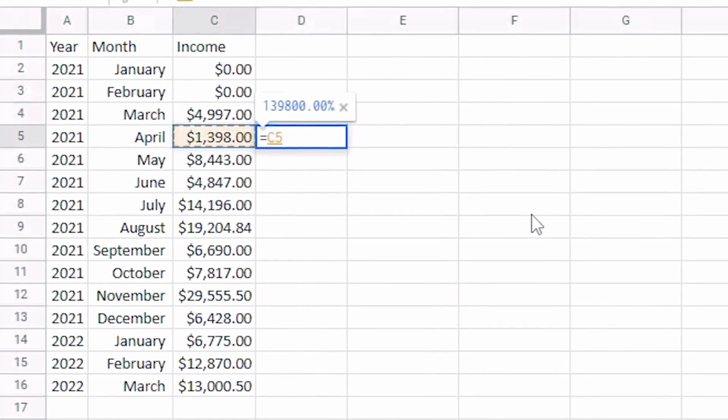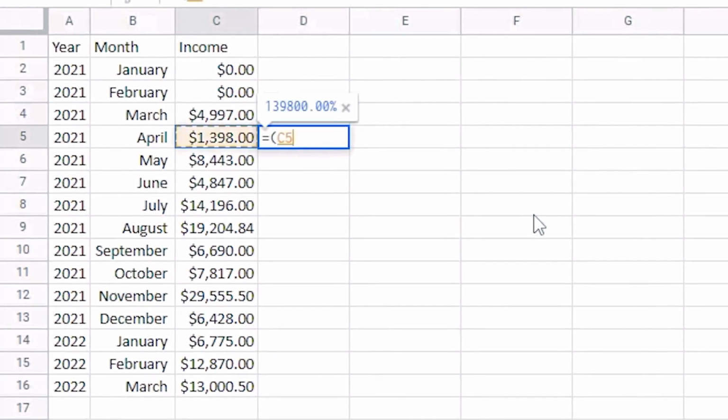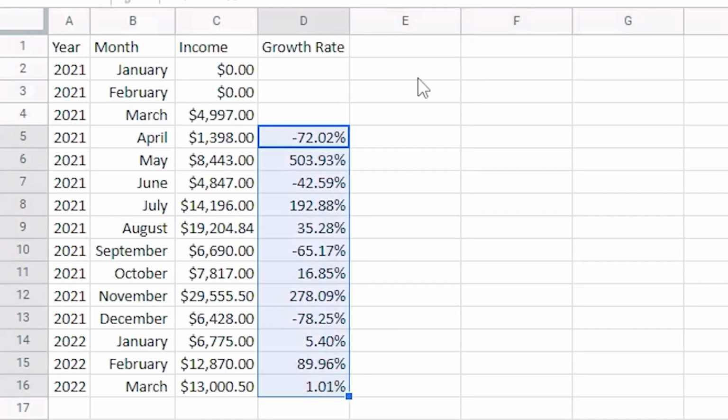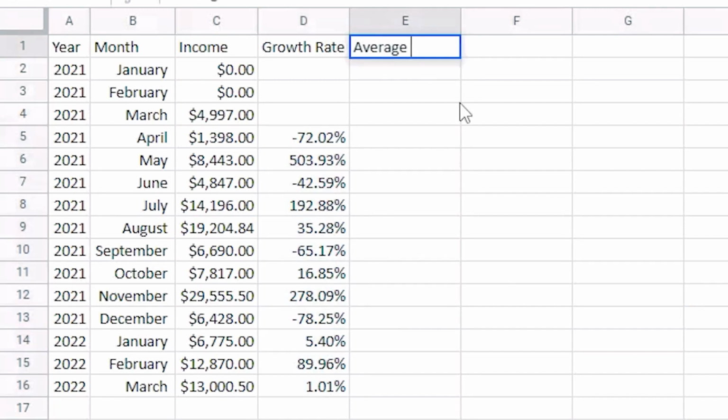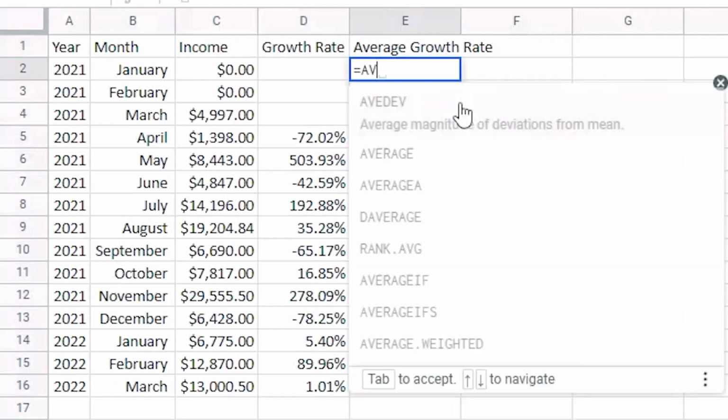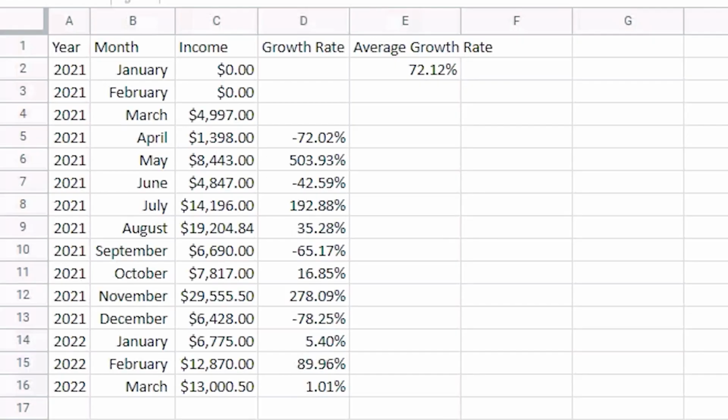When we look at a percentage of this, using the same formula as last time, this month minus the previous month divided by the previous month, that gives us a growth rate. On average, we're seeing about 72%. So we could say that our average growth rate in revenue is 72.12%. Just this quarter, we've seen an average of 32% growth in revenue.